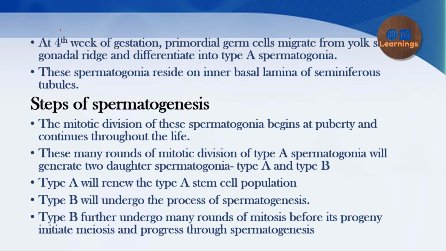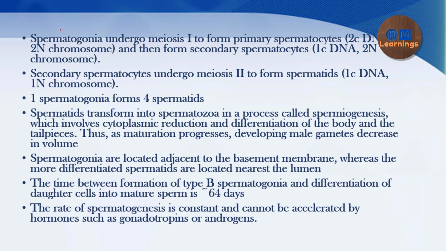Okay, so these are the steps written in the language. Here you need to remember that the time taken between the formation of type B spermatogonium and its differentiation into the daughter cell is about 64 days, and the rate of spermatogenesis, that means the speed of spermatogenesis, is constant and will not be accelerated by any hormone, not by any gonadotropin, and no androgen can accelerate its formation.